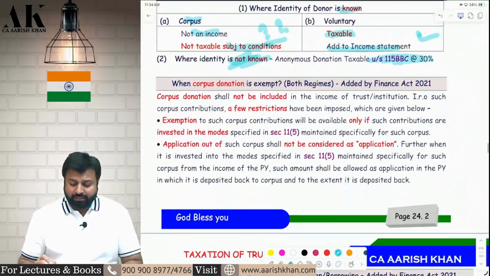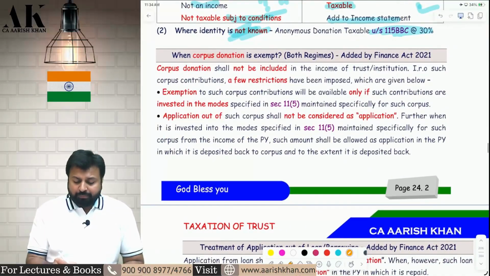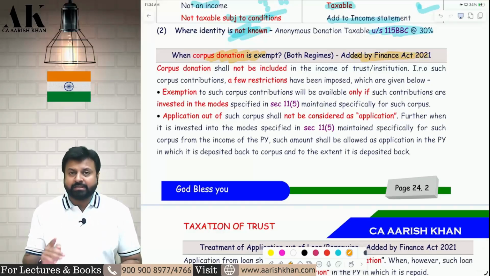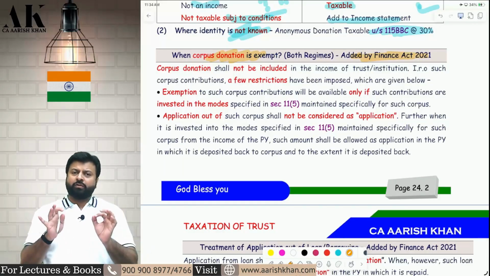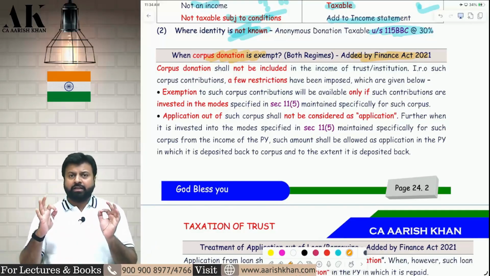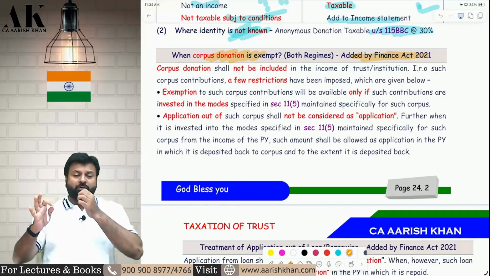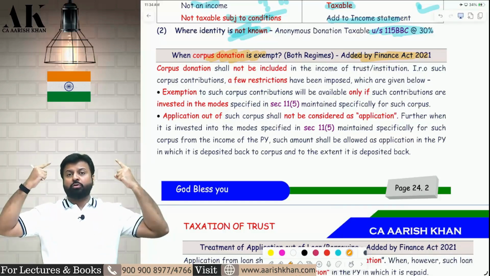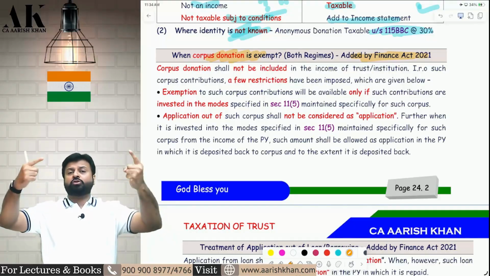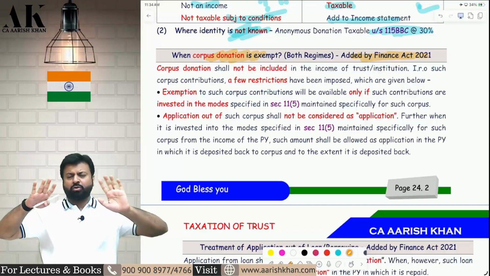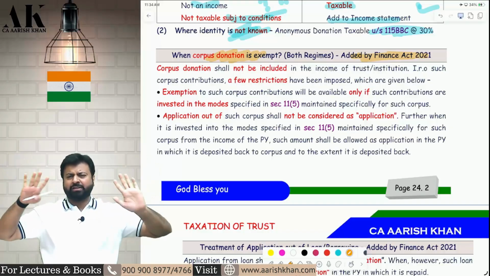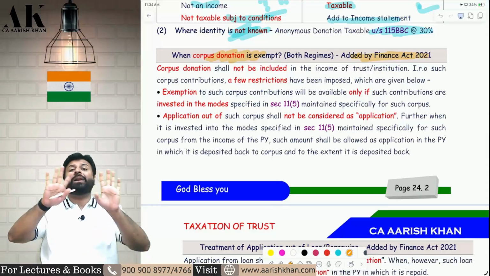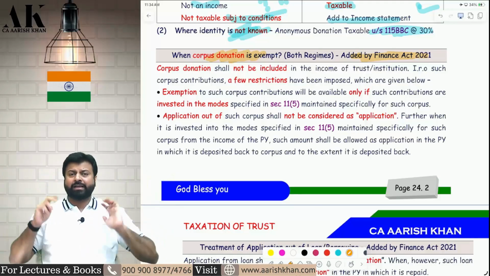Let's try to understand this dangerous point. See, the corpus donation point you need to understand in 3 steps. This amendment came in Finance Act 2021. Before Finance Act 2021, what used to happen? Till 31st March 2021, corpus donation was blindly exempt. I am talking about prior to 2021. Whenever I received any corpus donation, 1 crore, 2 crore, 10 crore, 50 crore, 100 crore, 5,000 crore, 10,000 crore, whatever corpus donation I received before 2021, it was blindly exempt. Blindly, no tax.